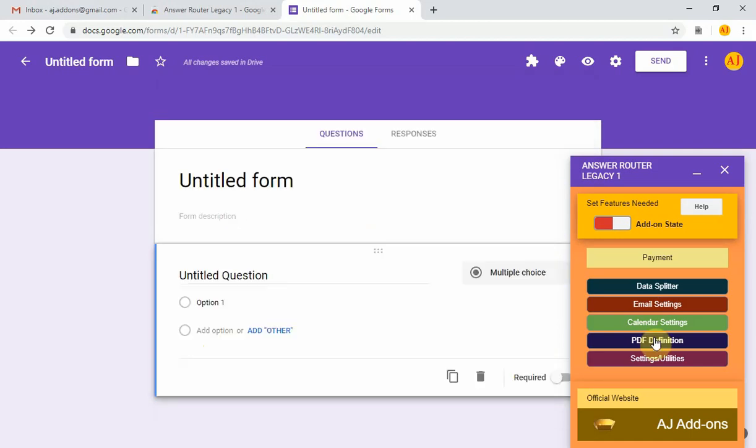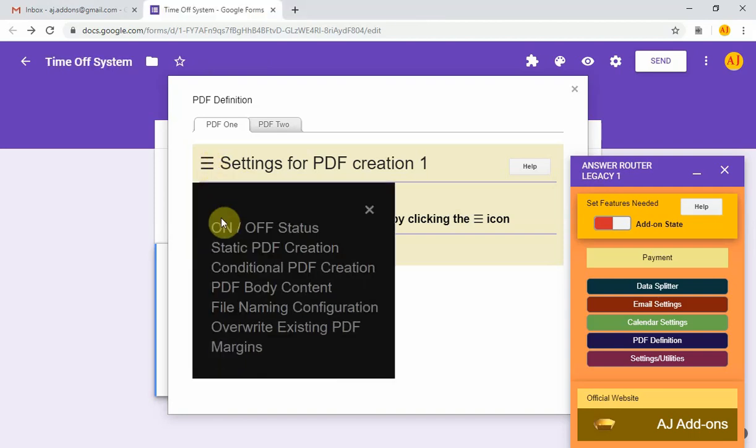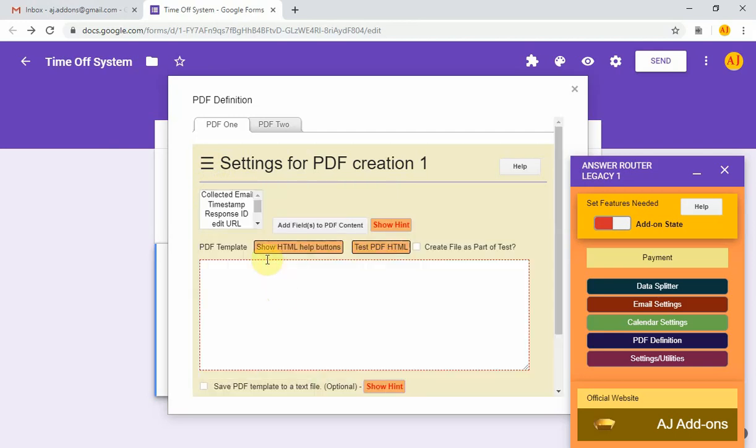PDF definition. This add-on can create a PDF file and it can attach it to an outgoing email. Again, if this is off, then nothing happens. PDF body content. You can define the PDF template here in the settings for the PDF creation.